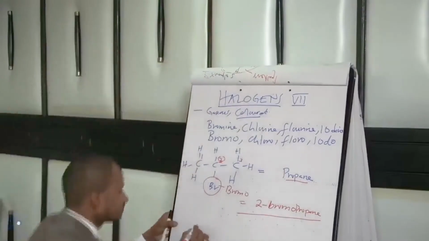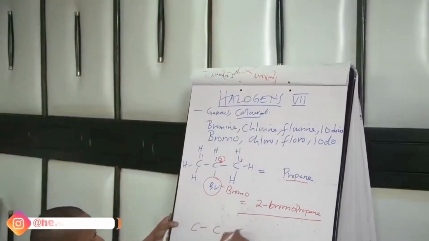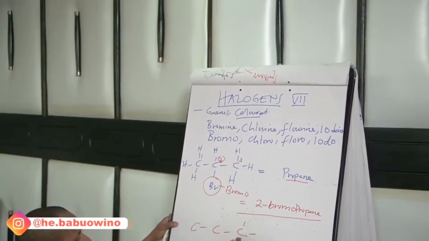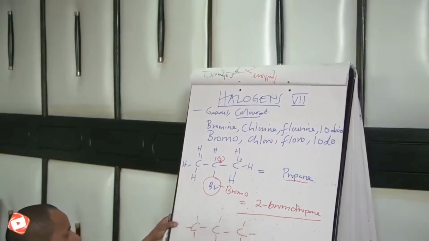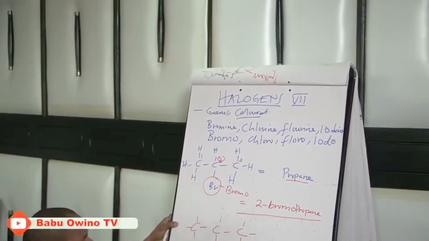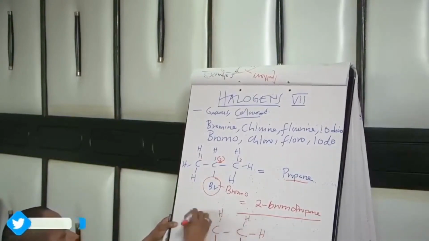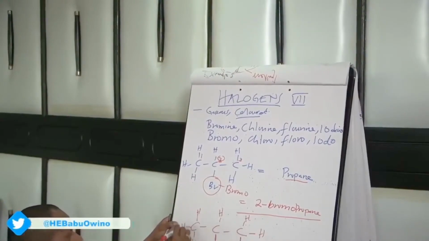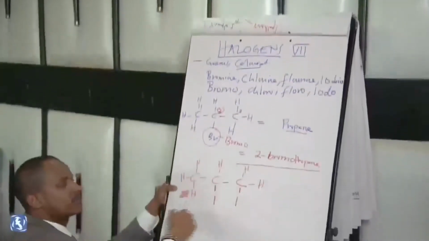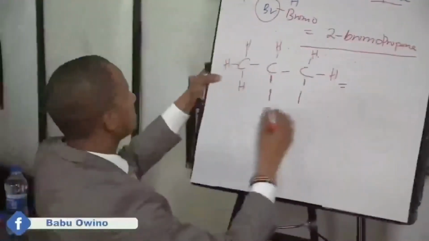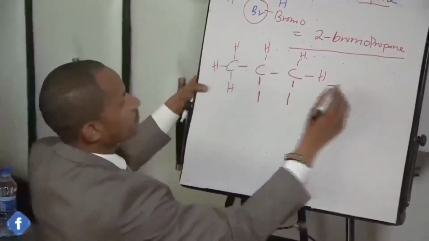Suppose we have this. This is iodine with iodine. So with iodine, identify the longest continuous chain, which is 1, 2, 3 propane.